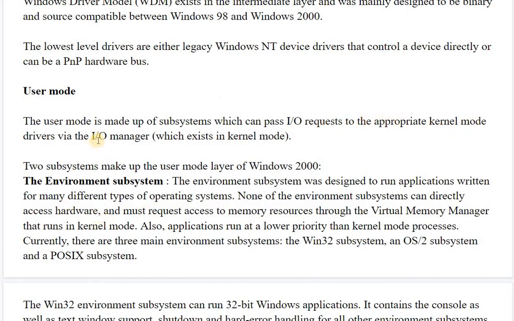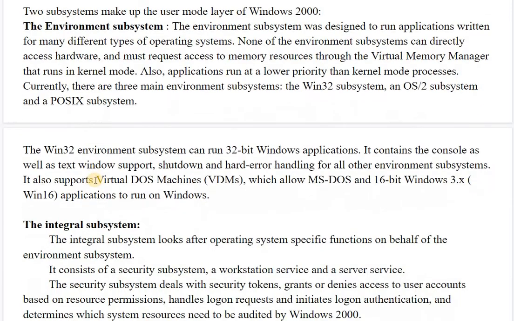Okay, so user mode is made up of the subsystems which can pass input output requests to the appropriate kernel mode device drivers via the input output manager. It has two subsystems, the environmental subsystem and the integral subsystem. The environmental subsystem was designed to run applications written for many different types of operating systems. None of the environmental subsystems can directly access the hardware, but must request access to memory resources via the virtual memory manager that runs in kernel mode. Also, the applications run at a lower priority than kernel mode processes.